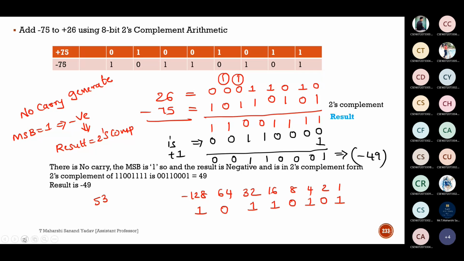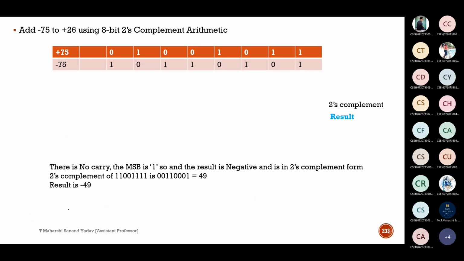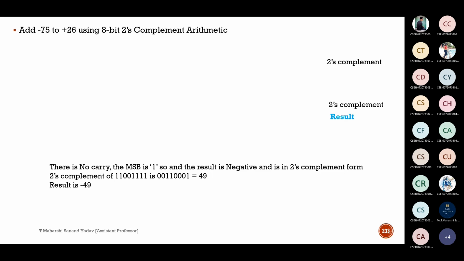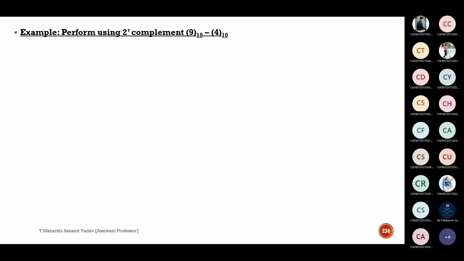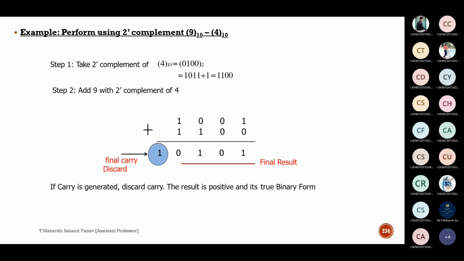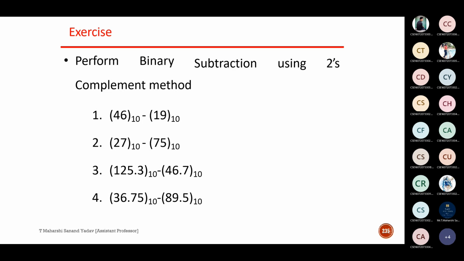So simple. If you are able to understand the statements properly, you can solve a number of problems. Next, note down this question and tell me the result tomorrow: 9 minus 4 in terms of 2's complement. If you are okay, you can note down this one and tell me the result.